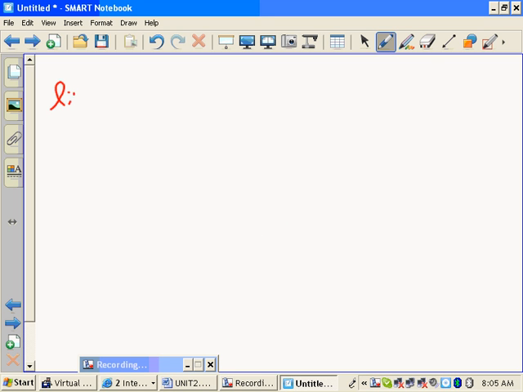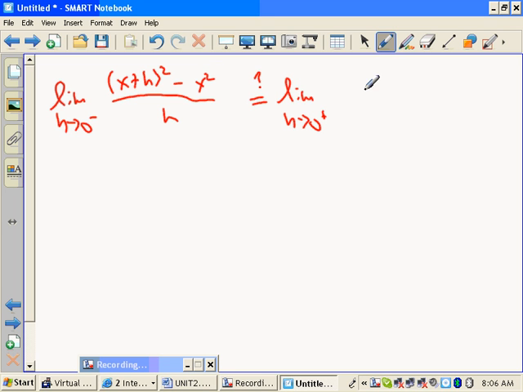Let's find out if the limit as h approaches 0 from the left is the same as the limit as h approaches 0 from the right, and we know it isn't. Now from the left, we're doing parabolas. So how do you write f of x plus h? It's x plus h all squared minus x squared over h, okay? And then over here, the function was 2x, so what do you write? Minus the function itself, right?